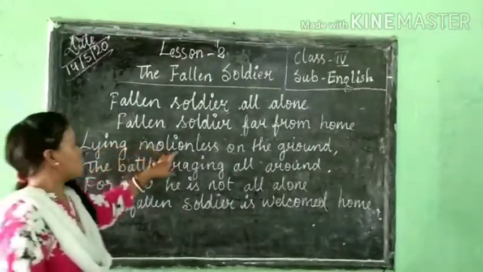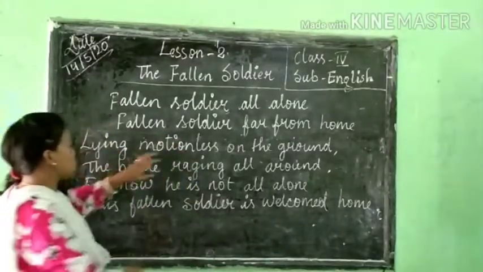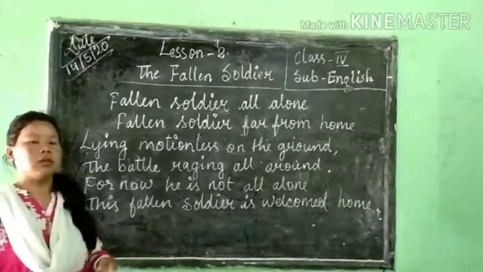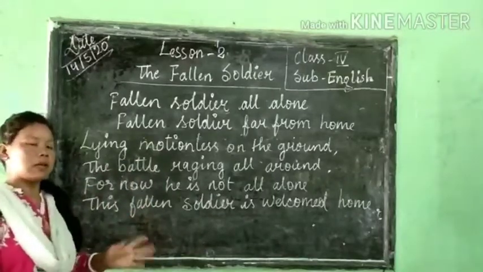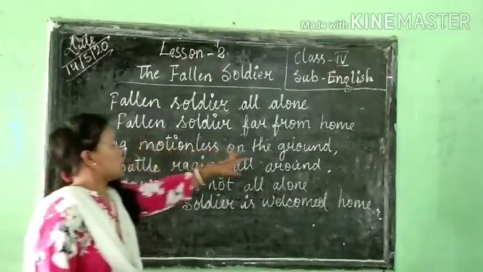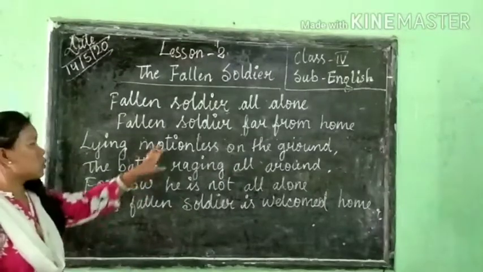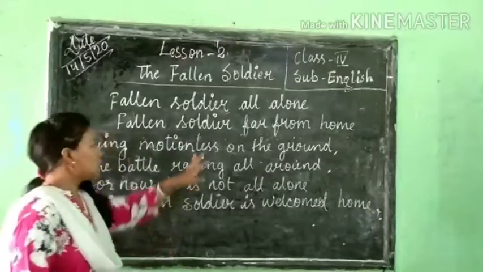Motionless means not moving, because he is dead. In one place he is lying. So lying motionless on the ground. Without moving, he is lying on the ground.